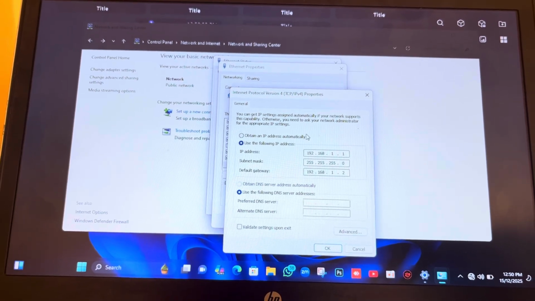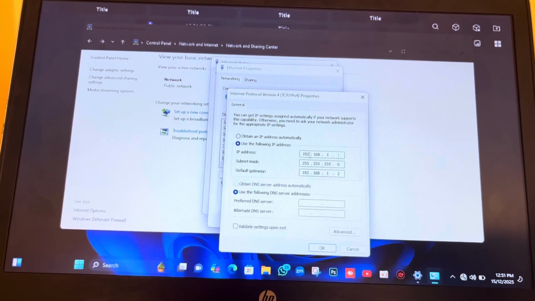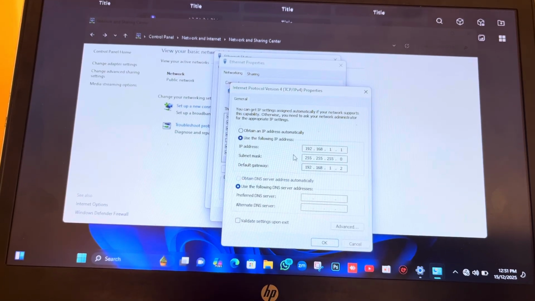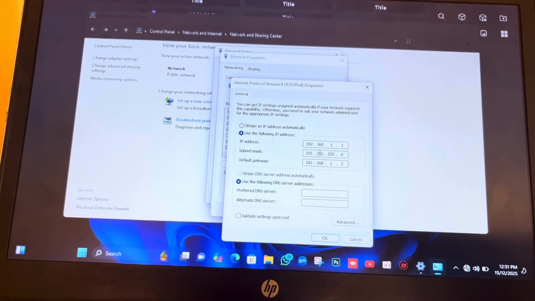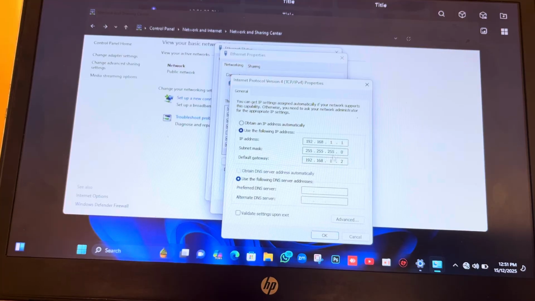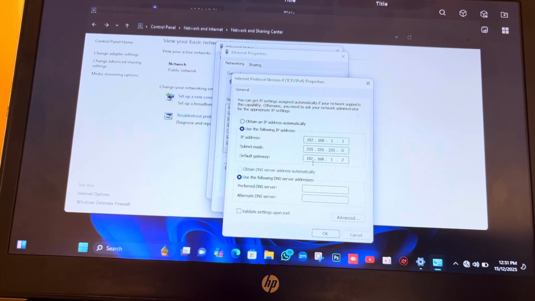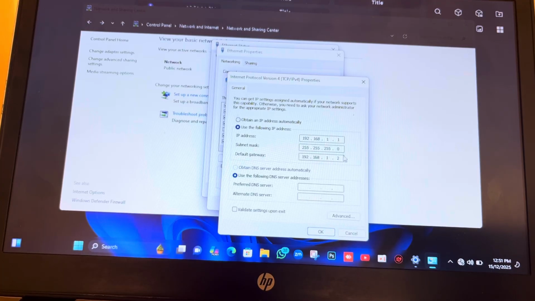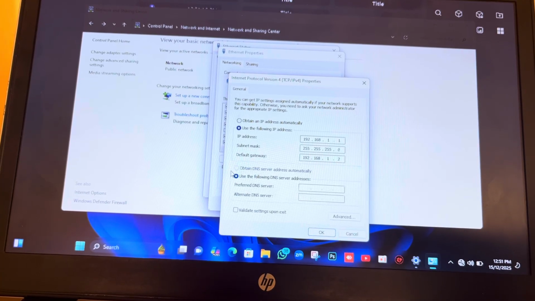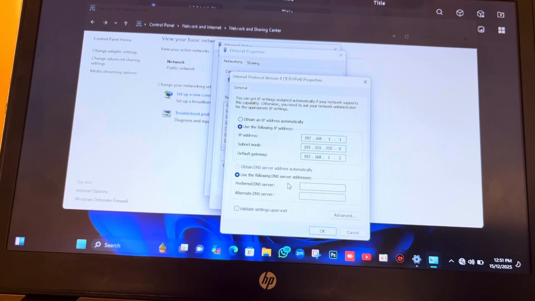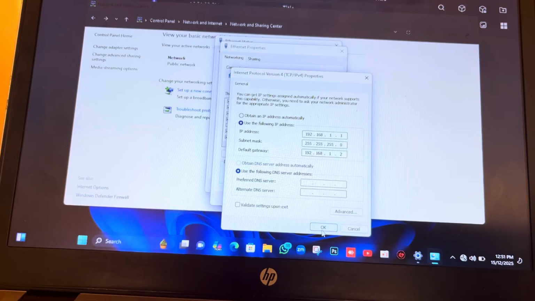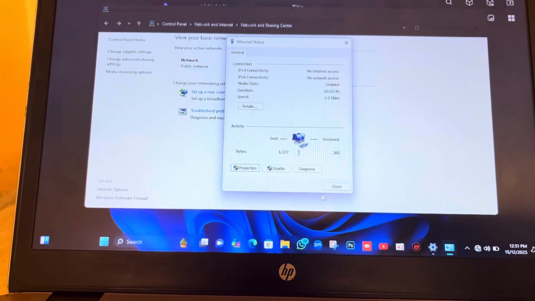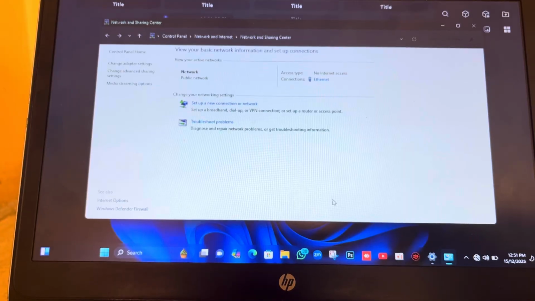192.168.1.1. Then automatically it will assign a subnet mask to it as 255.255.255.0. Then the default gateway should be 192.168.1.2. Then we will leave the DNS server address blank. Then you click OK. Then you close it.